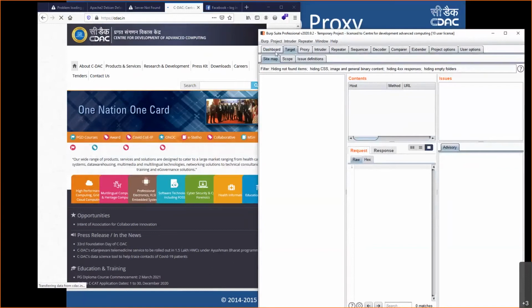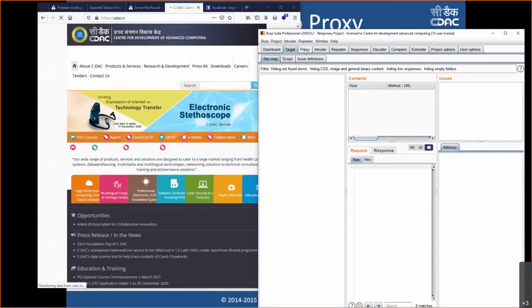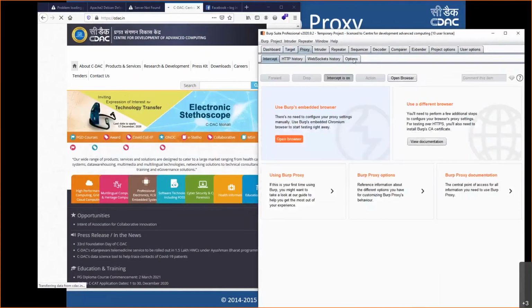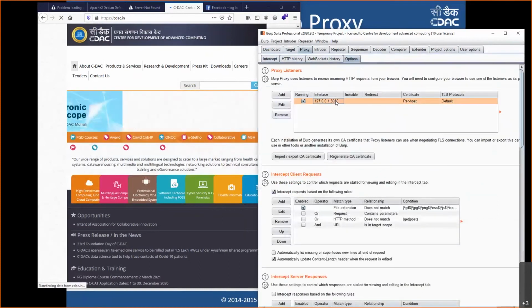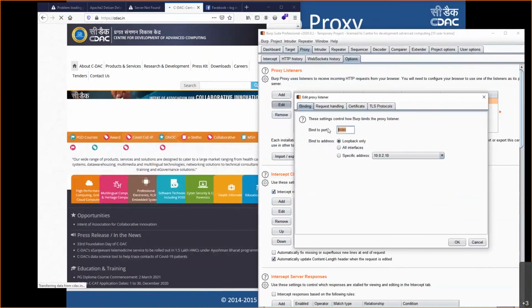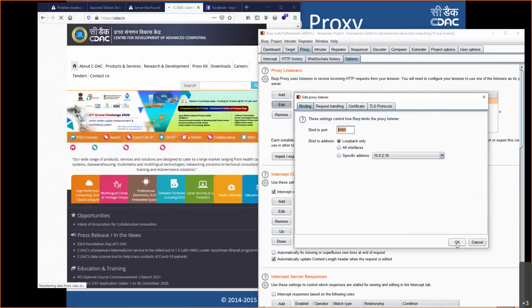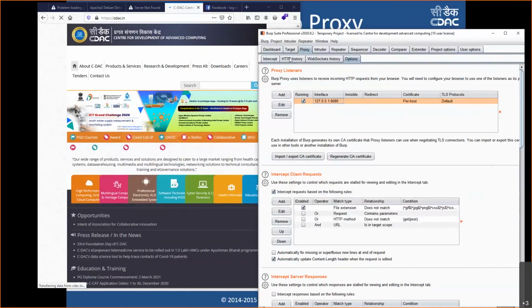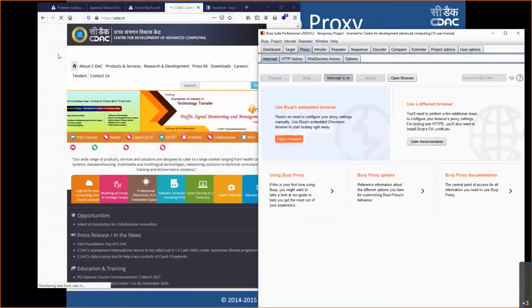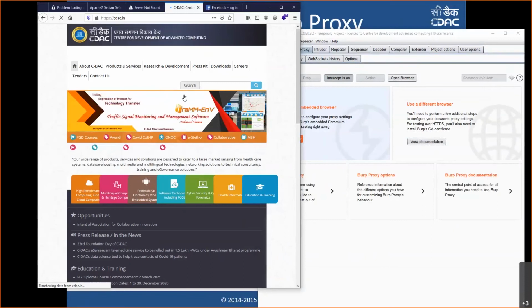Once you execute it, you'll see in the top third tab, you'll have a proxy. Over here, just go to options. You can enable your proxy settings. It is on port 8080 and running on loopback. It means my system's 127.0.0.1 port 8080 is running this proxy. So what I would do is come to my browser and tell my browser to listen on that proxy, under options.